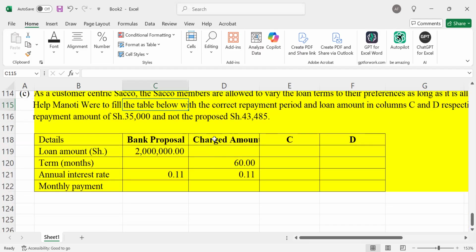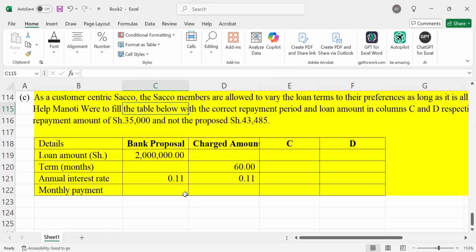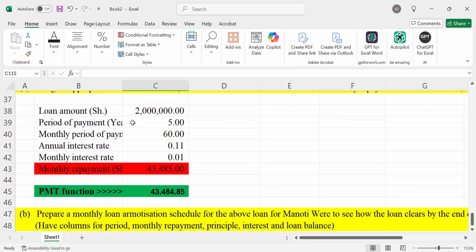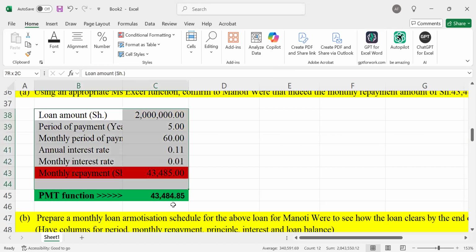After mentioning this, you proceed. You asked, based on taking 35,000, what will be the period that I'm going to take? That is easy. I'll take my data here, the exact data that we had.